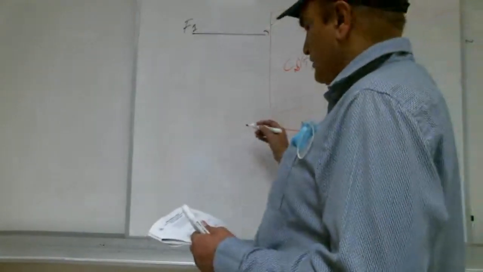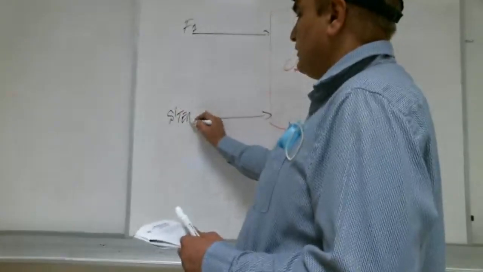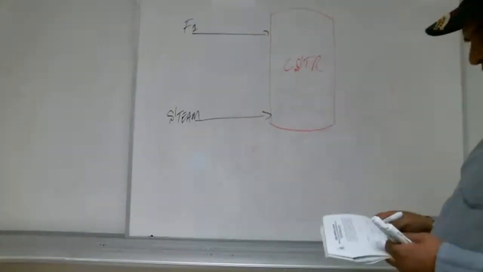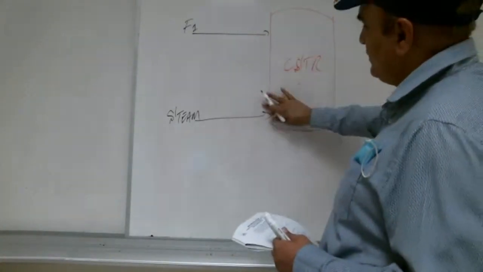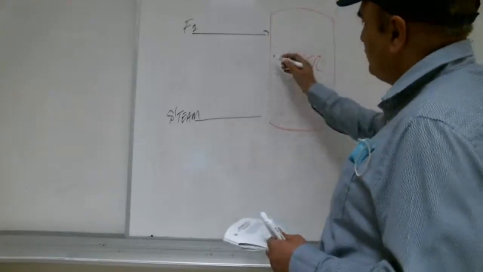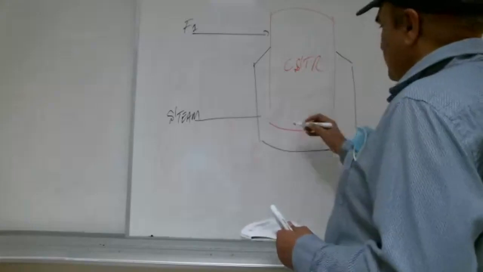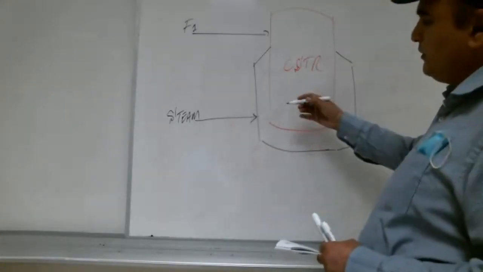We also need heat here, so steam is also coming. Steam is coming, feed is coming, right, Shabab? And it is a jacketed reactor. The steam is not going into the reactor; it has a jacket. So steam is coming in the jacket.